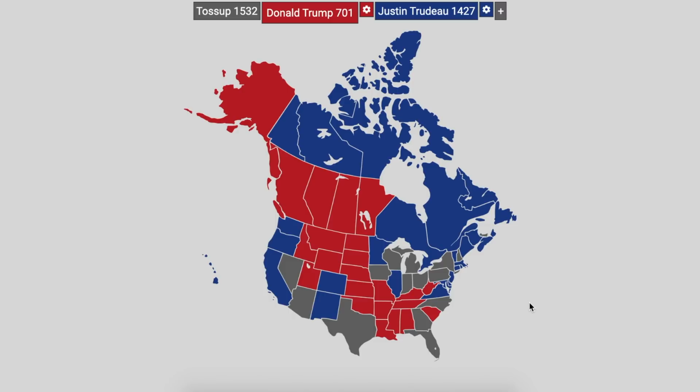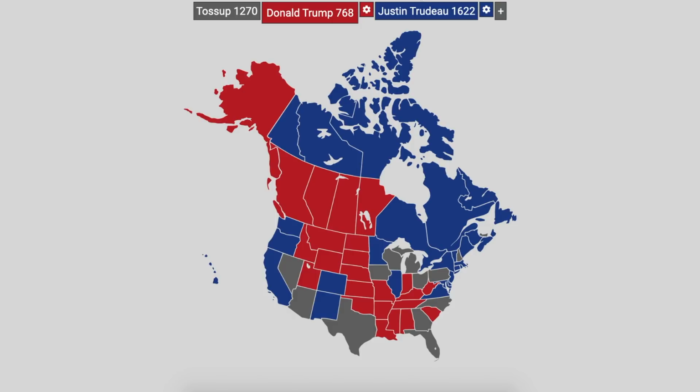Justin Trudeau holds 1,427 to Donald Trump's 701. A very firm and big lead for Justin Trudeau. And I actually completely forgot to fill in New York as well in favor of Justin Trudeau, as well as Indiana. It's hard to see on this map all the states that I would be missing. So as things stand, 1,622 electoral votes in favor of Justin Trudeau, whereas 768 in favor of Donald Trump.